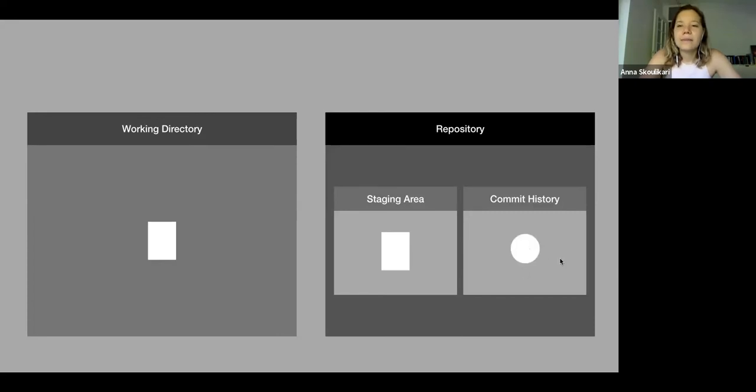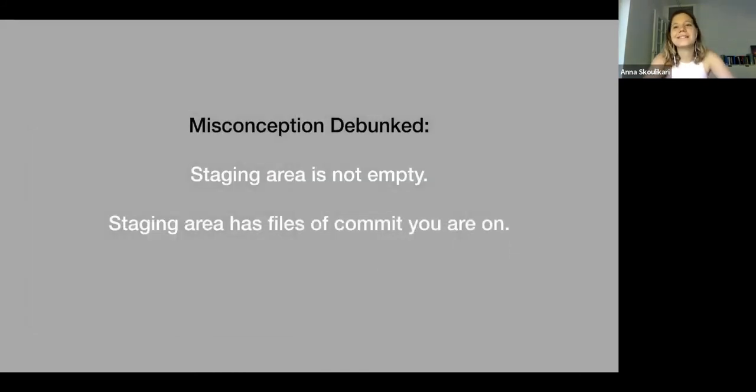So when we made this commit, sometimes people believe that our staging area is now empty because things moved from the staging area to the commit, but that's not really the case. The staging area is not empty. At any given point in time, you're looking at a version of your project. You're on a particular commit. And when you're on a commit, it's the files that are part of that commit that are in your staging area. So another misconception debunked. The staging area is not empty. The staging area has all the files of the commit that you're currently on.